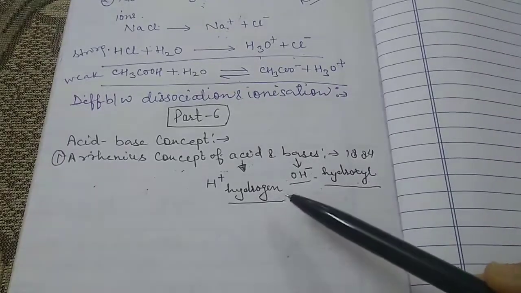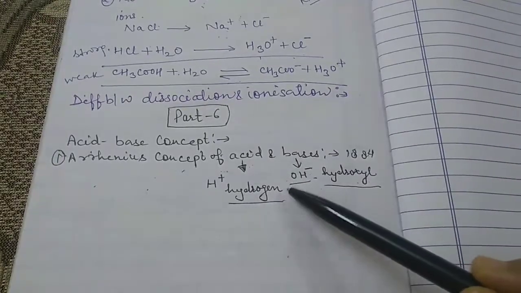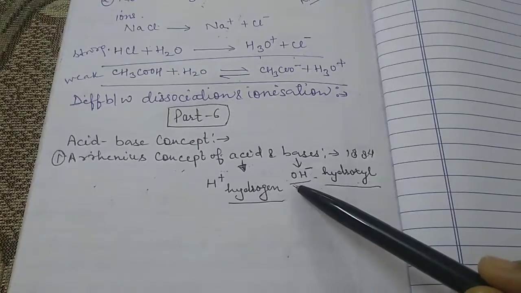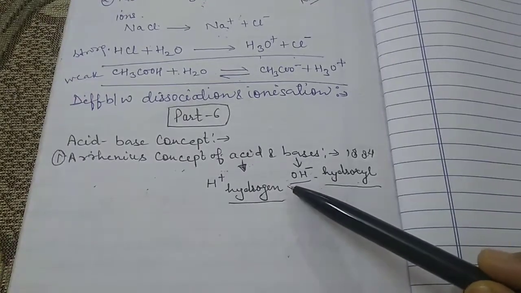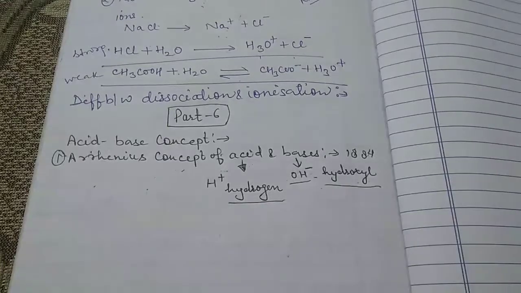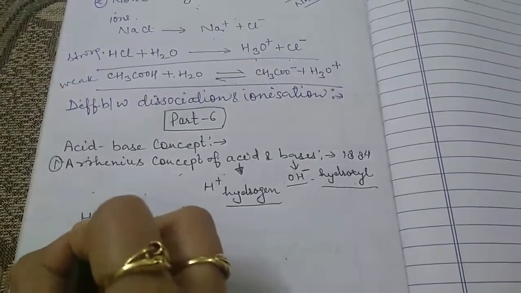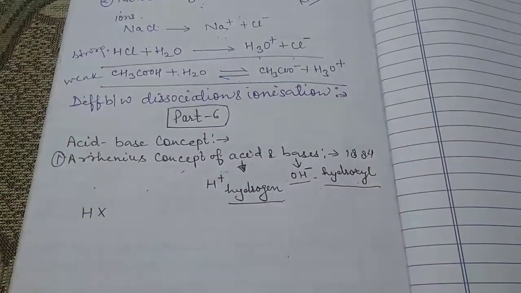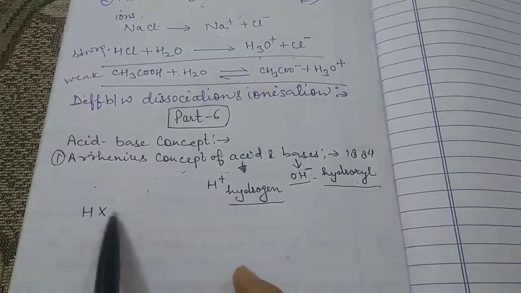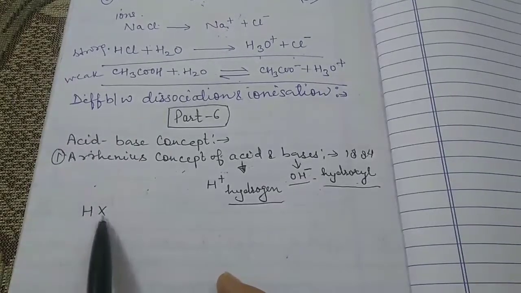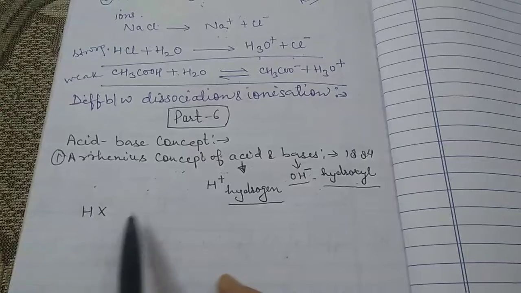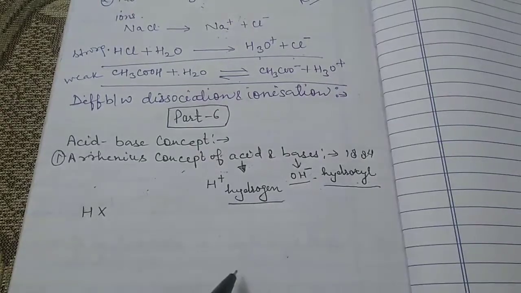The ionization of an acid, for example, we have an acid HX. Ionization of an acid, for example HX, in water can be represented by the given equation.